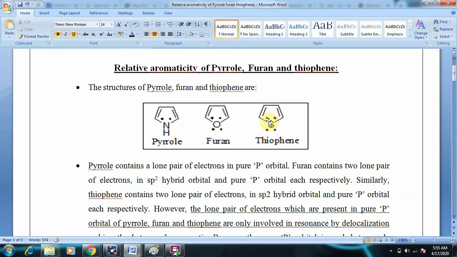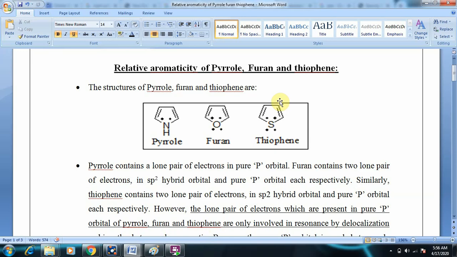So we know the definition of electronegativity: the more the electronegativity, the lesser will be the electron releasing capacity. The greater the electronegativity, the lesser will be the electron releasing capacity. So we said that oxygen is highly electronegative out of these three molecules. So oxygen will release its lone pair of electrons to a lesser extent compared to nitrogen and sulfur.